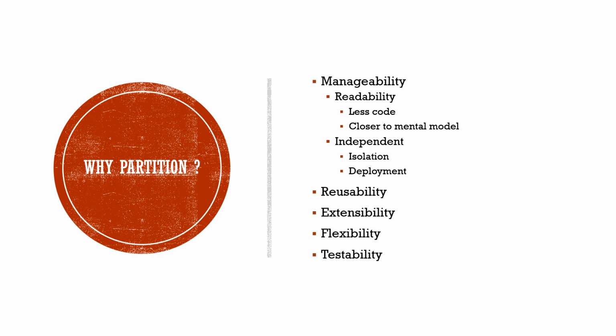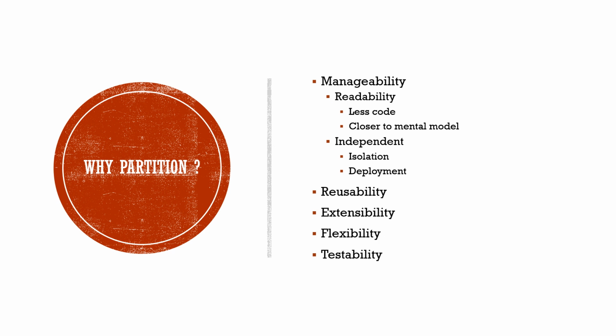Here are some desired attributes in software which are very important if we have to maintain it for a long time. Manageability includes readability and also independence. Independent means a part of the software can be deployed independently, so we don't need to deploy everything when there is a change in only a part of the software.